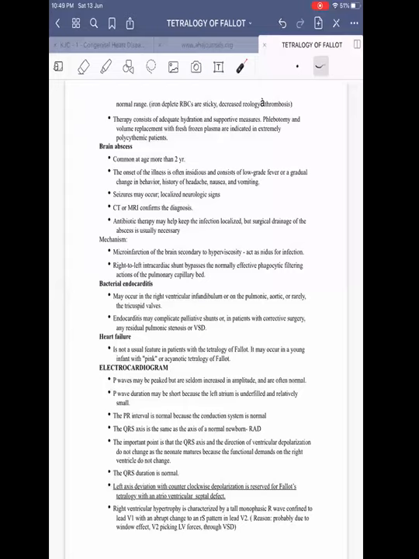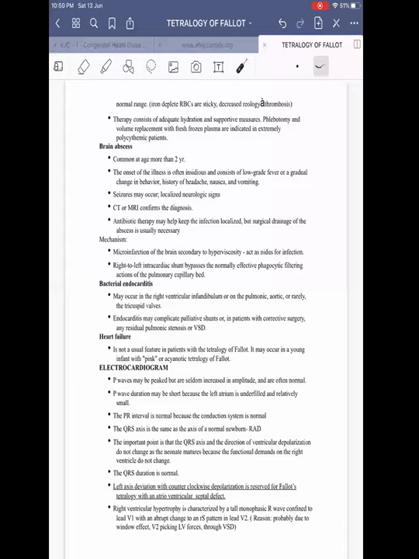The important point to remember is the sudden transition from V1 to V2. The QRS axis will usually show right axis deviation. If there is left axis deviation, suspect TOF with AV canal defect, or common ventricle with pulmonary stenosis, or tricuspid atresia with VSD. These are the things to be remembered. In pre-op TOF patients, QRS duration will usually be normal. Post-op, it will always be wide.